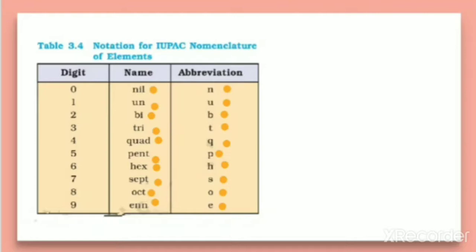So in order to give a name for an element greater than 100, first you need to remember this table. So first of all learn the table and then we'll make the name. So let us discuss how to make the name.